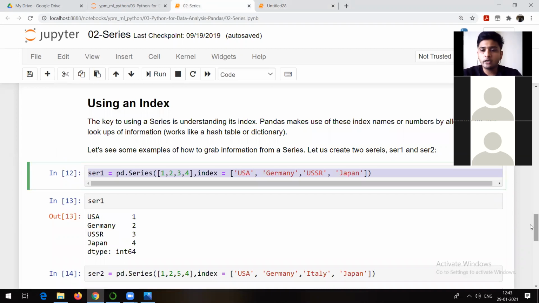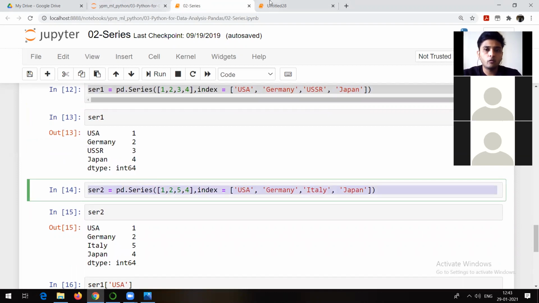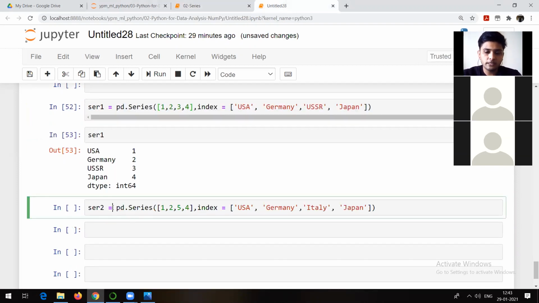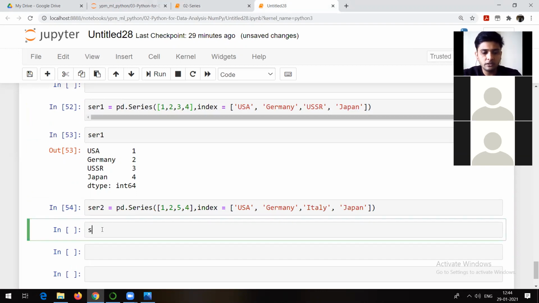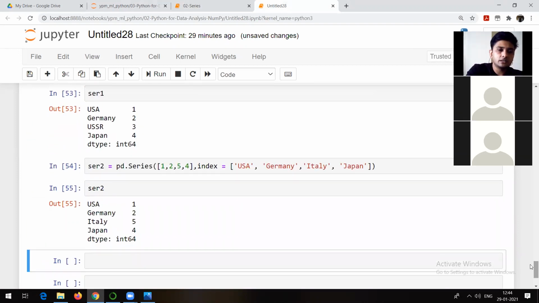Similarly, I will create one more series, and that is nothing but series 2. Let's see how indexes are going to be useful for different operations on series. So this is my series 2. Now you can check the difference between series 1 and series 2. Just try to compare. In series 1, you have USA, Germany, USSR, and Japan. In series 2, USA, Germany, Italy, and Japan. That means USSR is not present in series 2, and here Italy is not present in series 1. So that's the difference.